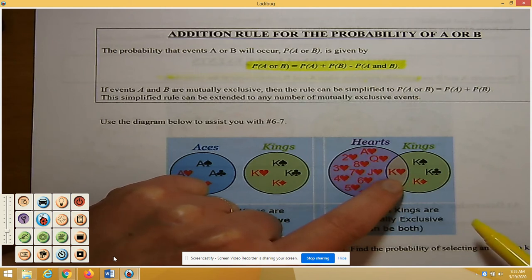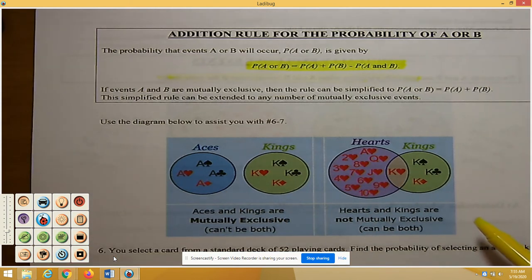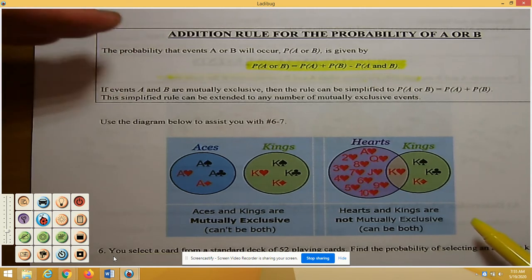Otherwise, we are double counting the king of hearts. That's the big idea. We do not want to double count something, and that's why this equation occurs.